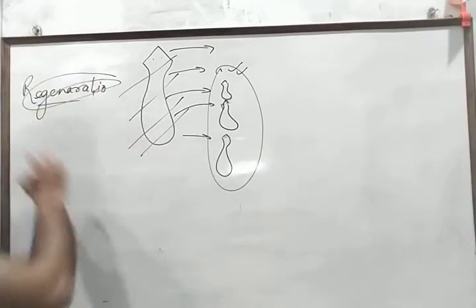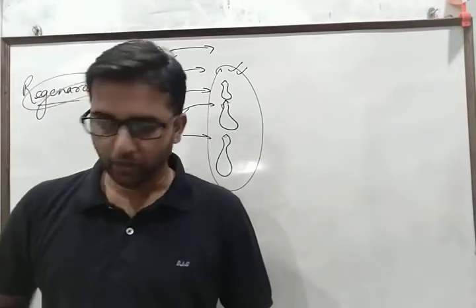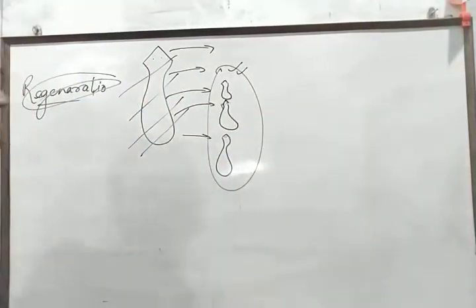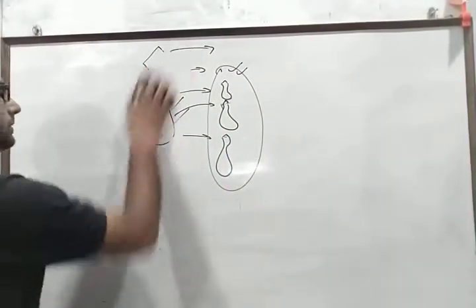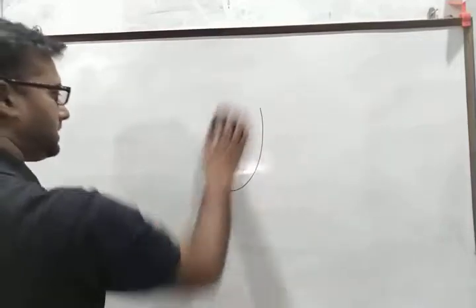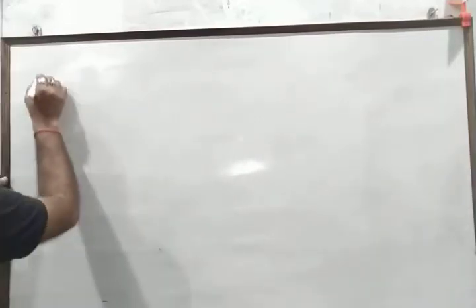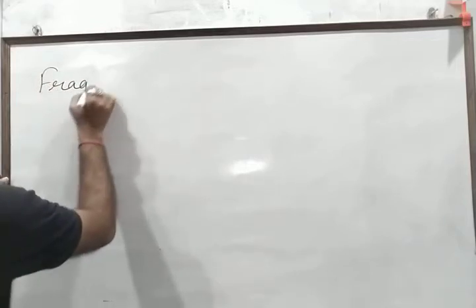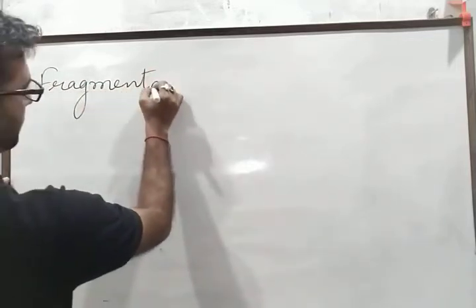Okay, so this is called regeneration. Now the next one is fragmentation, which is another common method. Fragmentation is simply when a plant body gets fragmented.